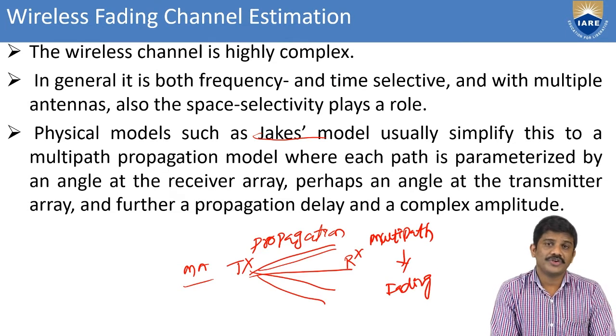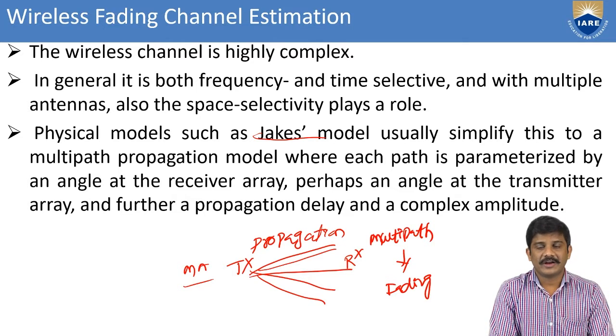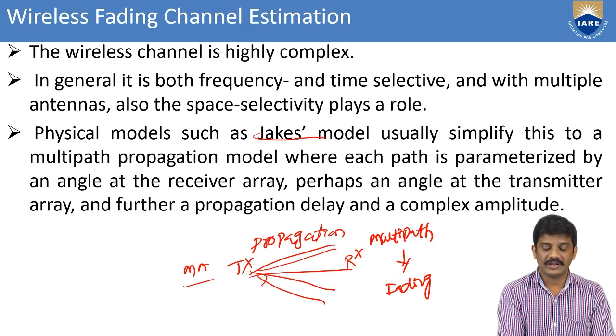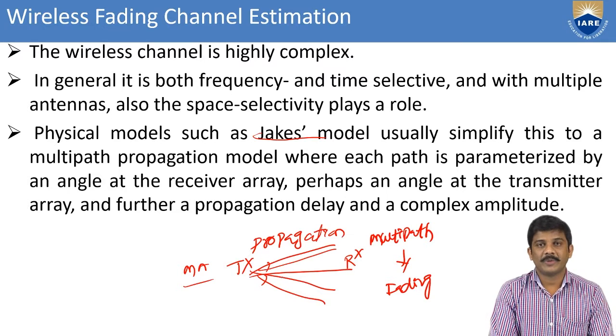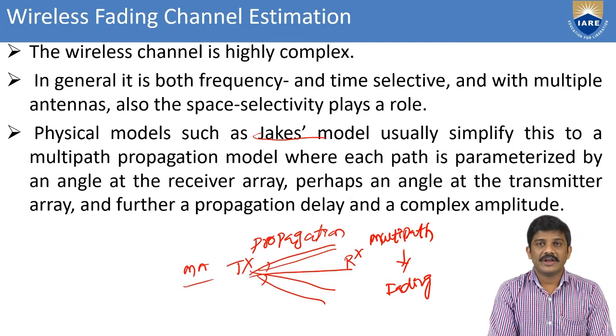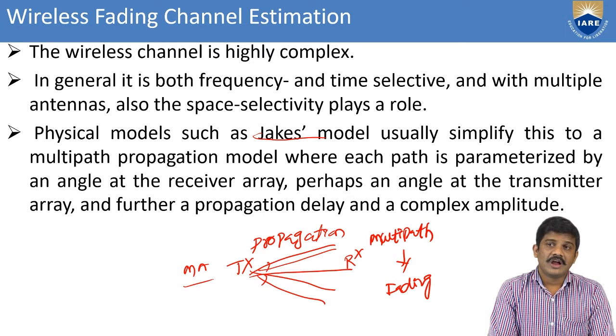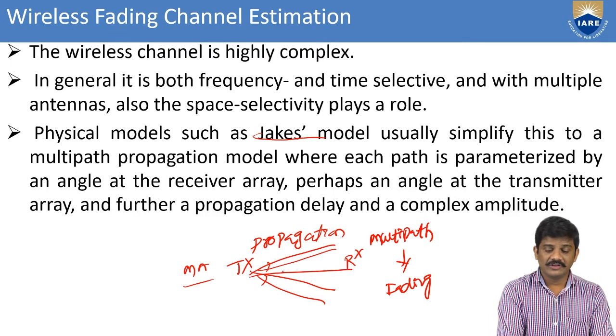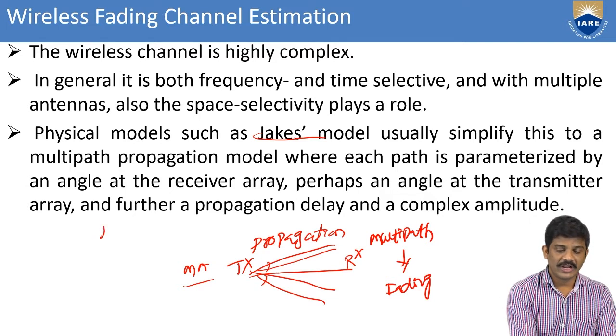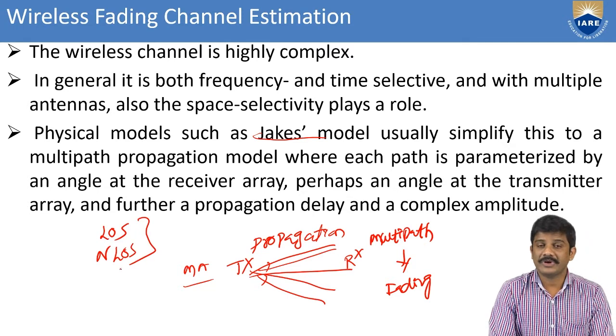In this multipath propagation model, each path is parameterized by an angle, because each one has an angle, at the receiver array, perhaps an angle at the transmitter, and also a propagation delay and a complex amplitude. Here we have different amplitudes because mainly we have line of sight and non-line of sight. Both will be there in the propagation.